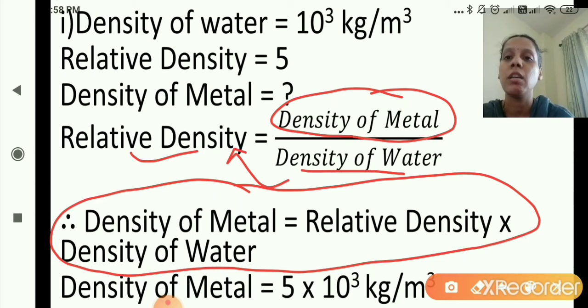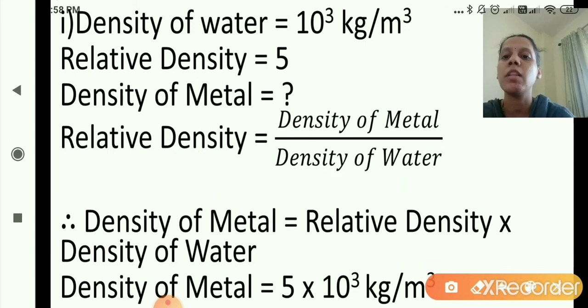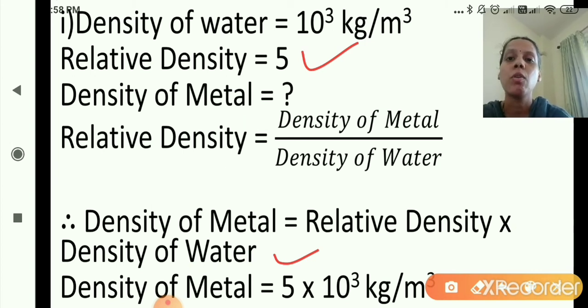Yes, what is the relative density that is given? Relative density is given, that is 5. And what is the density of water? 10 raised to 3. So what is the answer here? 5 multiplied by 10 raised to 3 kilogram per meter cube. Okay, you will not do multiplication, you will keep your answer as it is. So the answer is 5 multiplied by 10 raised to 3 kilogram per meter cube.